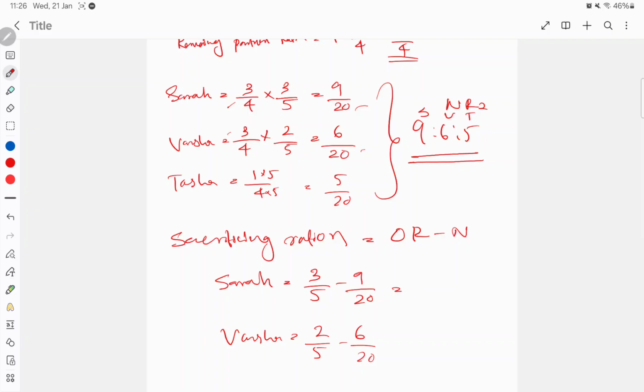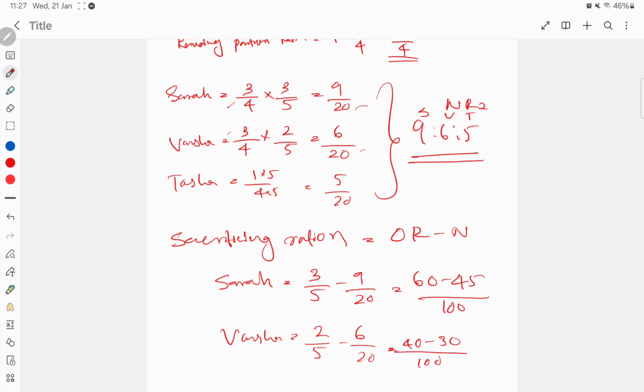So cross multiplication you can do. 60 minus 45 divided by 100, isn't it? Then 20 into 2, 40 minus 30 divided by 100.